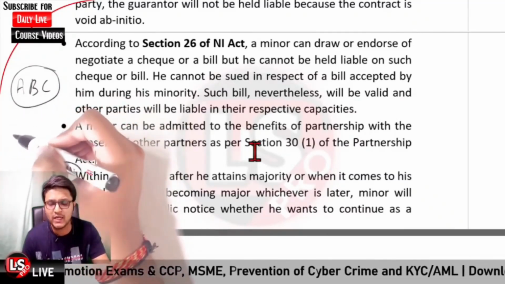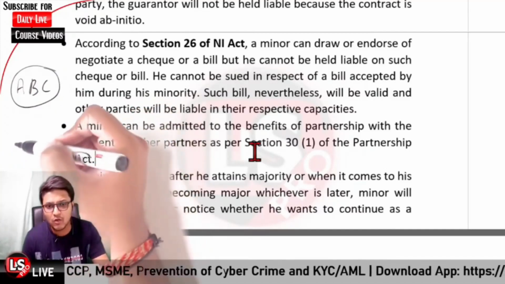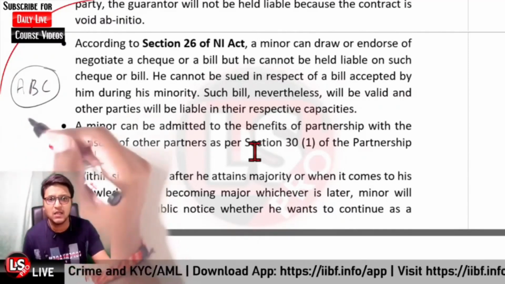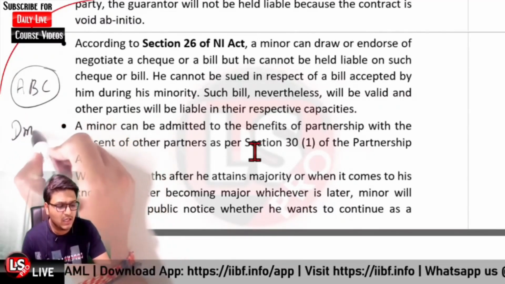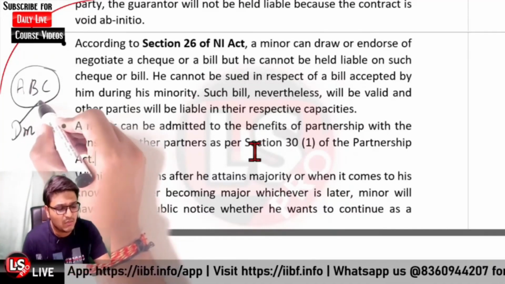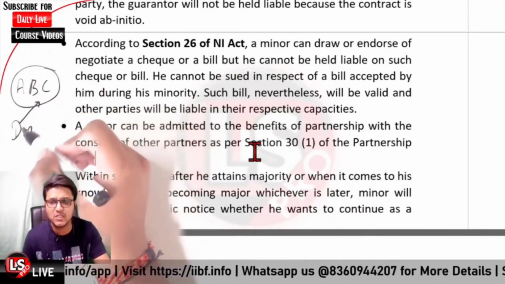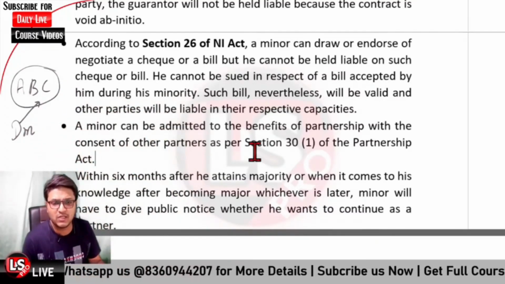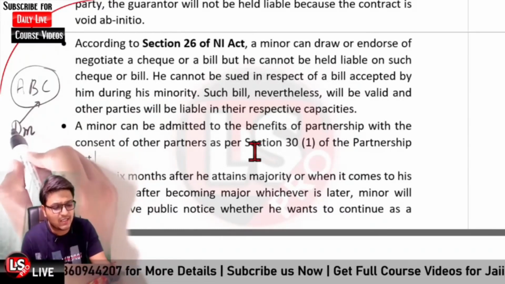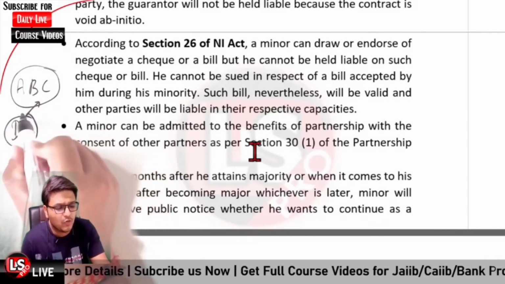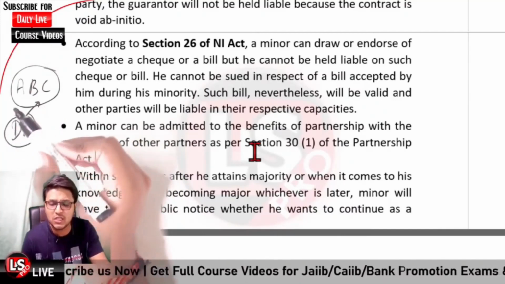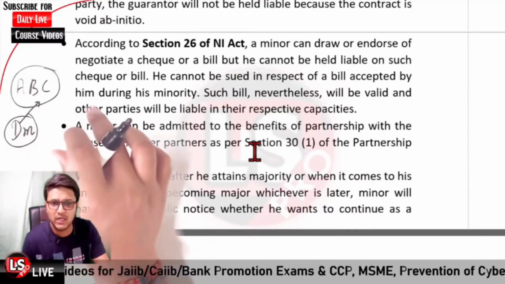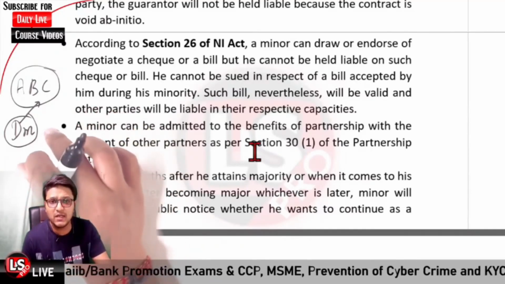As I already told you, a minor cannot enter into a contract, and contracts entered into by a minor are void ab initio. In that case, D, who is a minor, cannot become a partner of the partnership firm, but he can be admissible to the profits of the firm with the consent of all the partners. In that case, the liability of the minor would be only up to the extent of his share in the partnership firm's property.